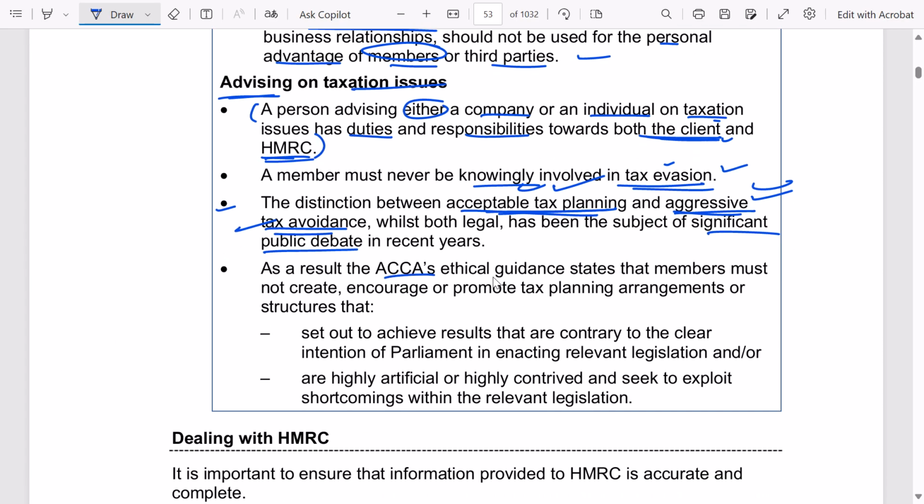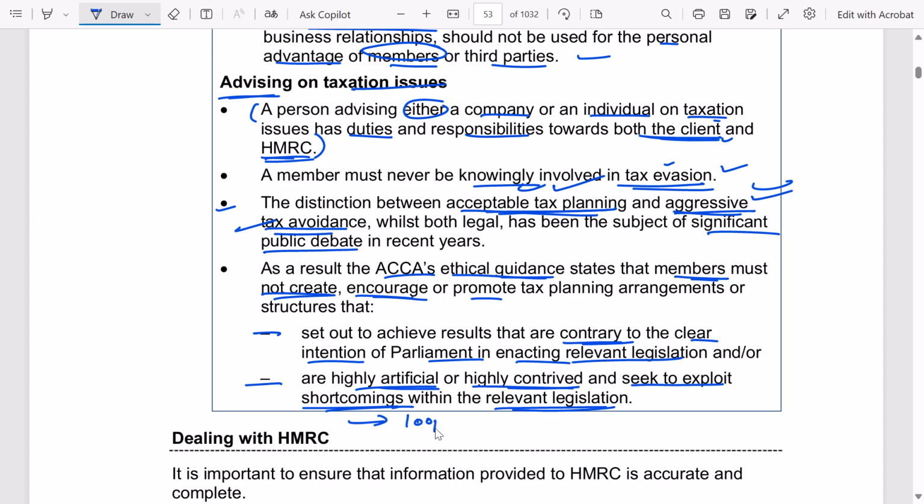As a result, ACCA's ethical guidance states that members must not create, encourage, or promote tax planning arrangements or structures that set out to achieve results that are contrary to the clear intention of parliament in enacting the relevant legislation, and or are highly artificial or highly contrived and seek to exploit shortcomings within the relevant legislation,